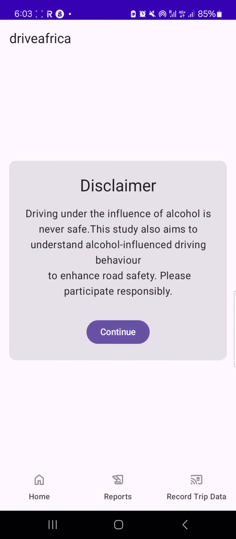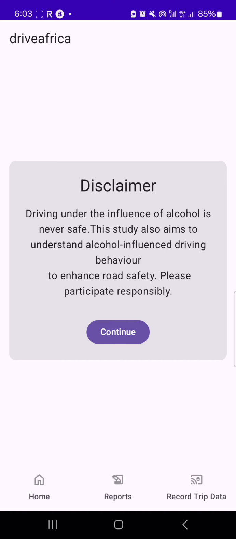Now that it's launched, this is the first screen. Just click continue. You click continue again. The first screen was just a splash screen telling you what the app is all about. Then this second screen is a disclaimer, which simply says that the influence of alcohol is never safe when it comes to driving.